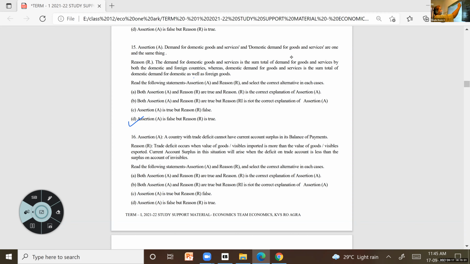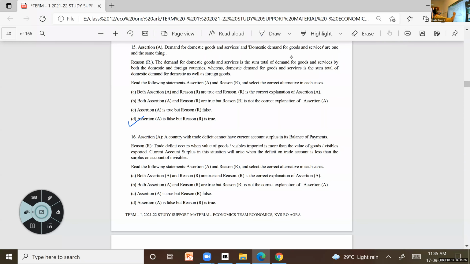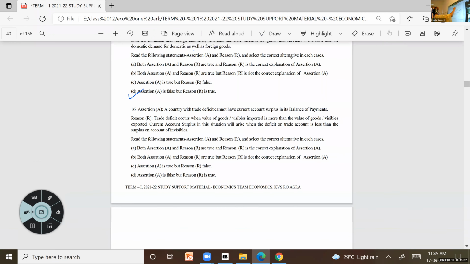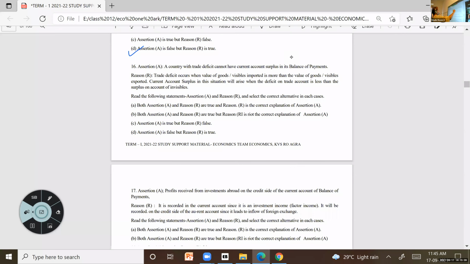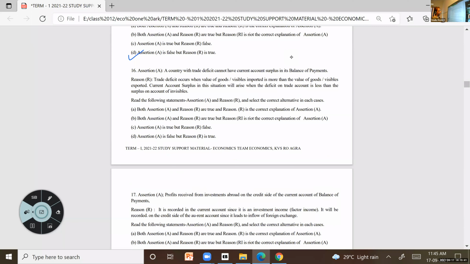One more question. Sixteenth one. Hannah, read the question. A country with trade deficit cannot have current account surplus in its balance of payments.